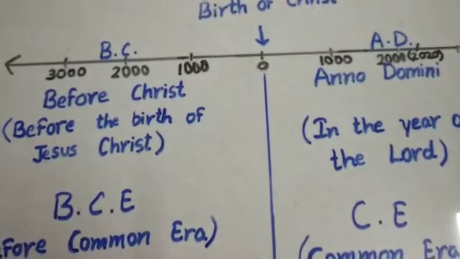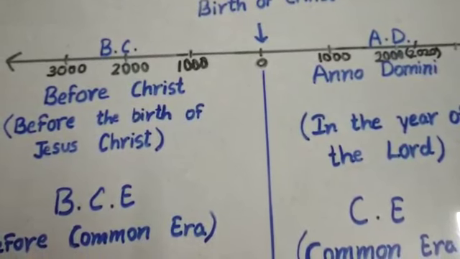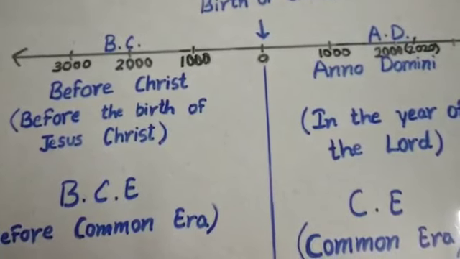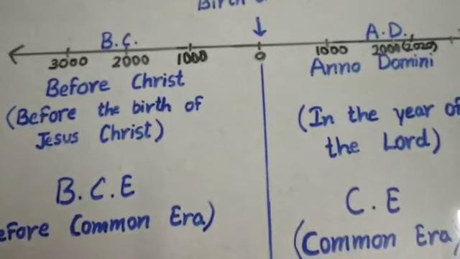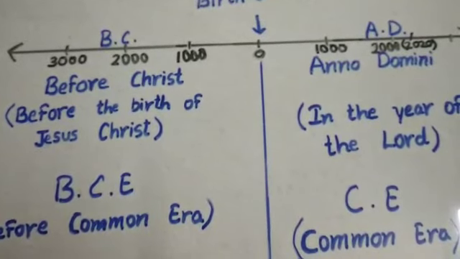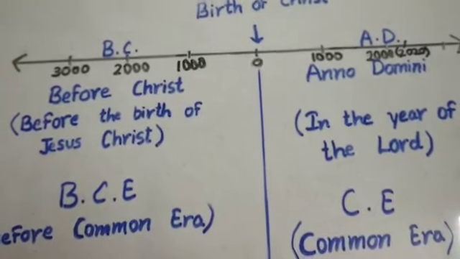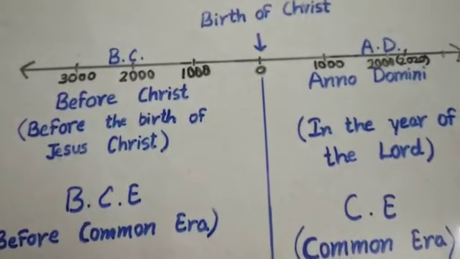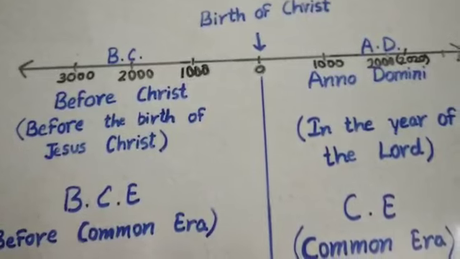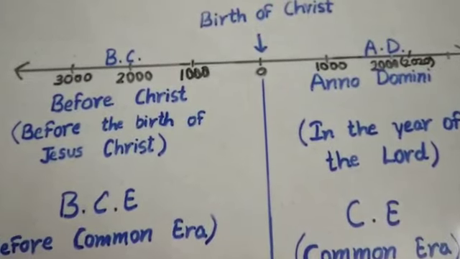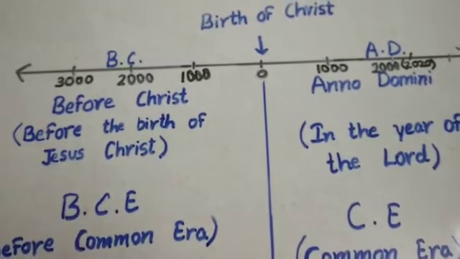AD's full form is Anno Domini, in the year of the Lord. Lord means Jesus Christ. Somewhere in your textbooks you can see it mentioned as BCE. It means Before Common Era, and CE means Common Era, which is used for AD. Just imagine if somewhere a number is mentioned like 1000 but nothing is mentioned like AD or BC, what will you understand? That means it is AD.